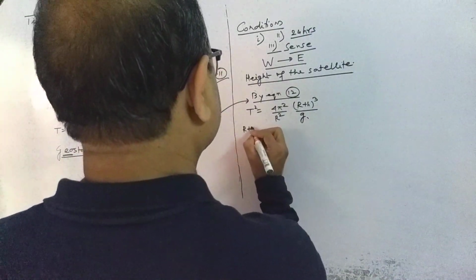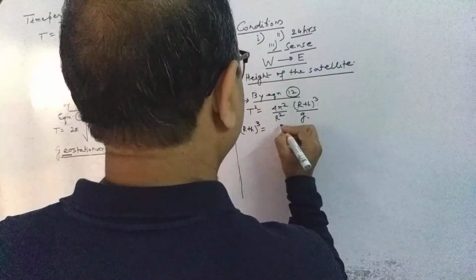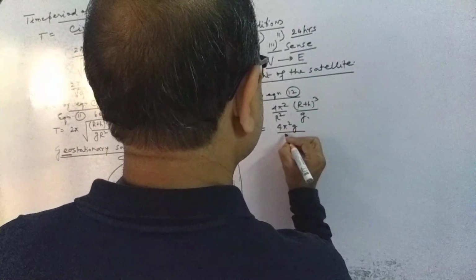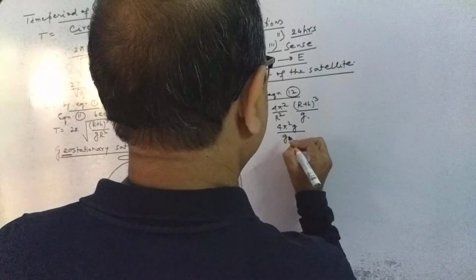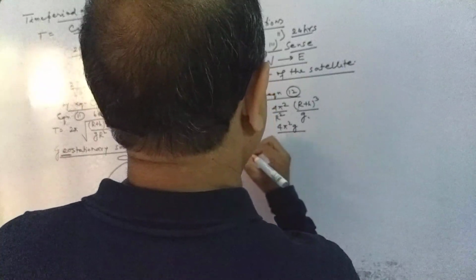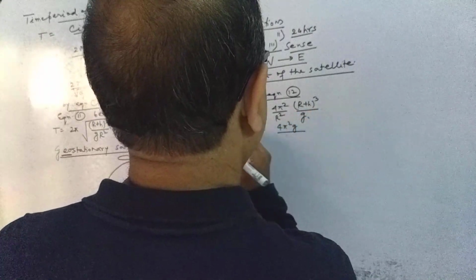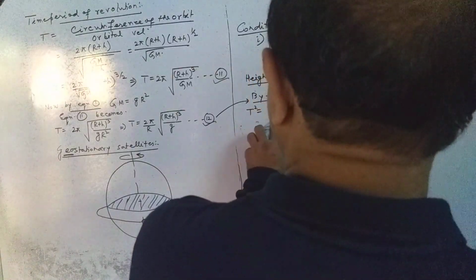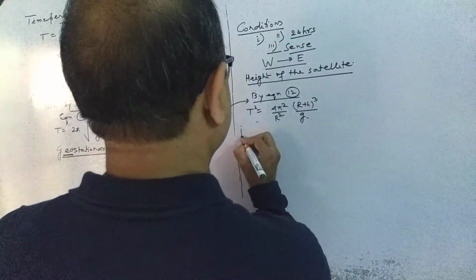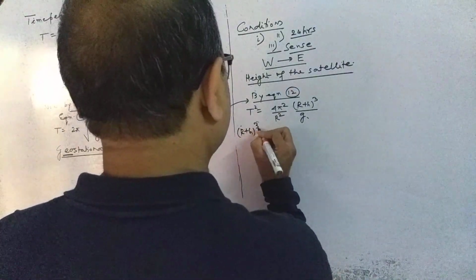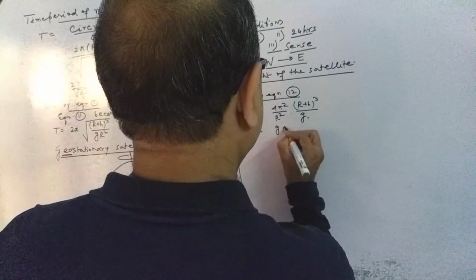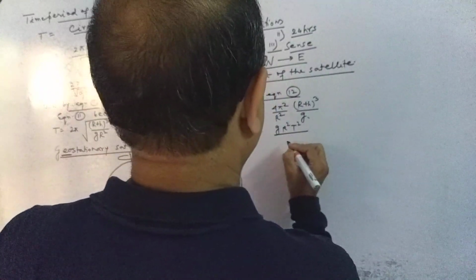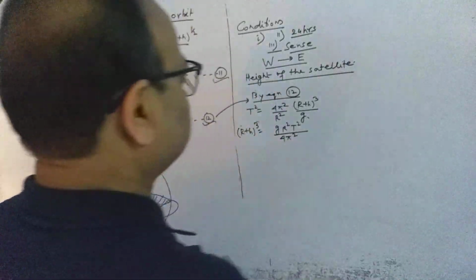So r plus h cube should be equal to g r square T square divided by 4 pi square.